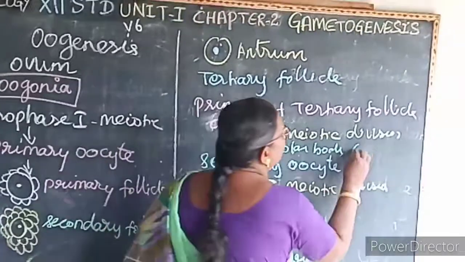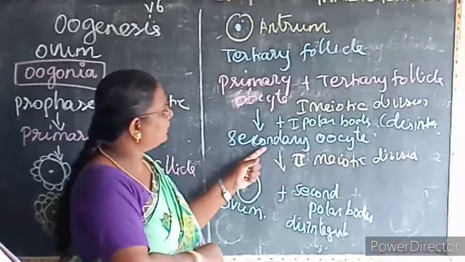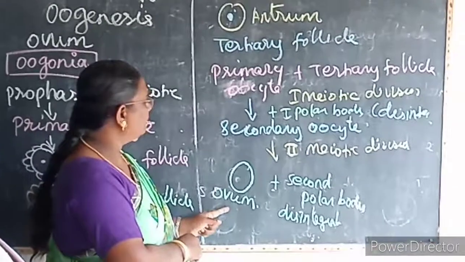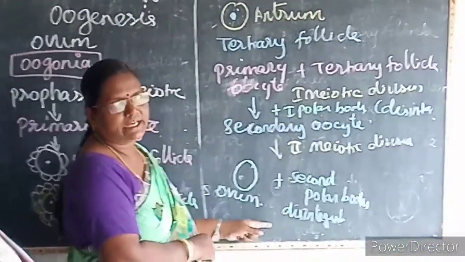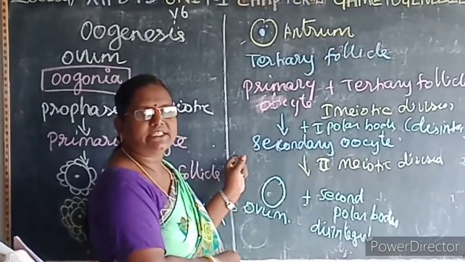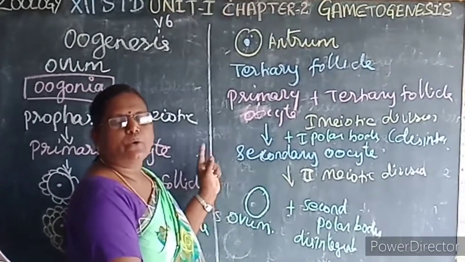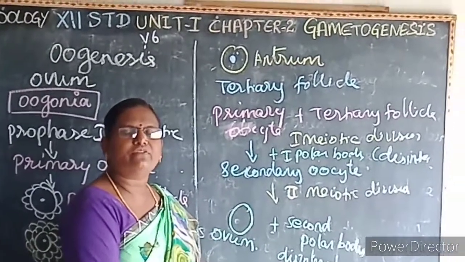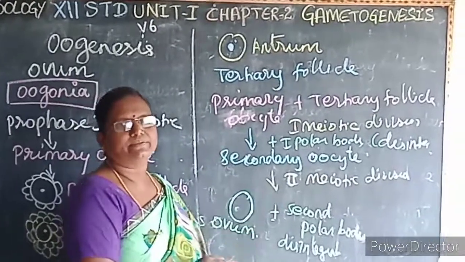The first polar body disintegrates. Now the secondary oocyte undergoes a second meiotic division to form a single ovum and the second polar body. This second polar body also disintegrates. If there is no fertilization, the second meiotic division is never completed because the egg disintegrates. At the end of oogenesis, only one ovum is formed. At the end of spermatogenesis, how many sperms are formed? 4. At the end of oogenesis, only one ovum is formed.